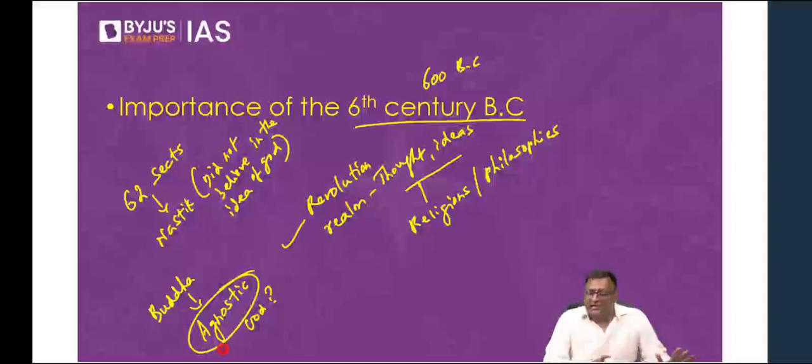So in India, that was the case. 62 sects were operating in India. Most of them were Gnostic. And out of these 62 sects, please understand, 2 became religions, that is Buddhism and Jainism.